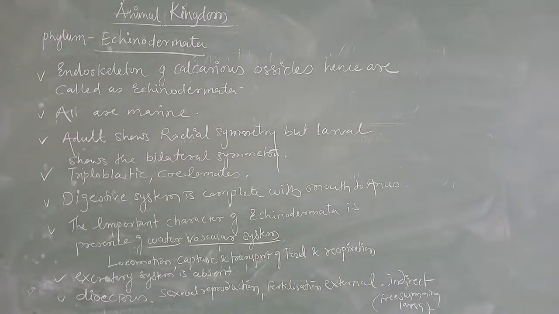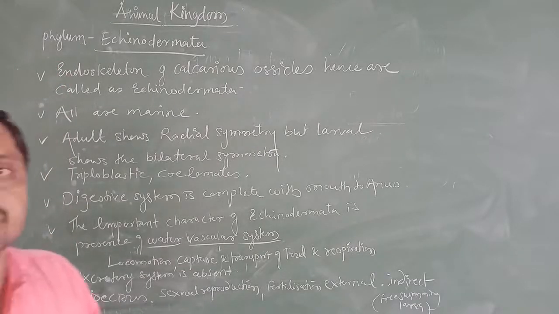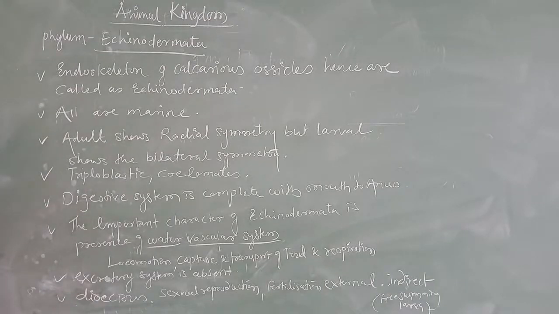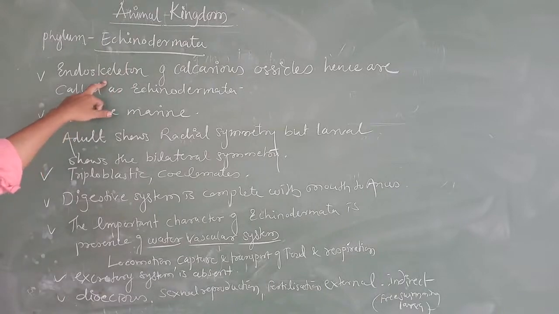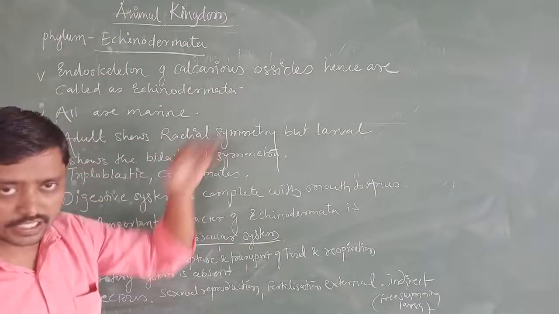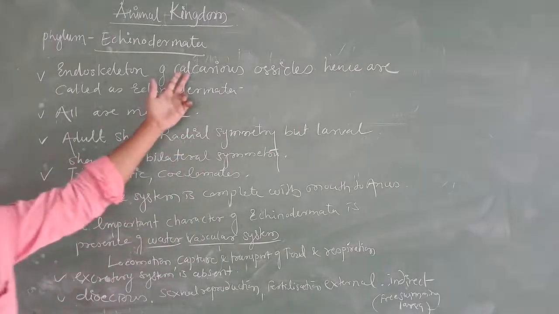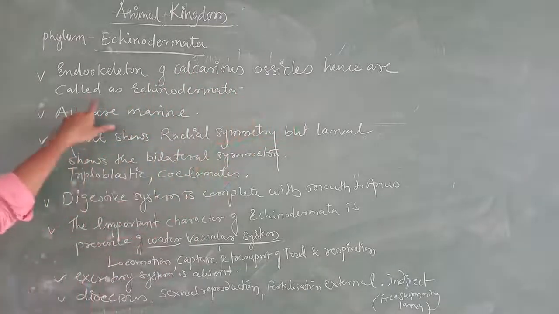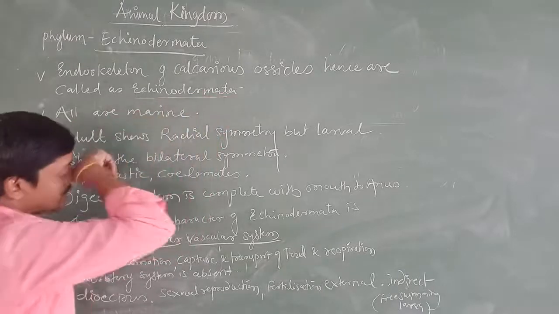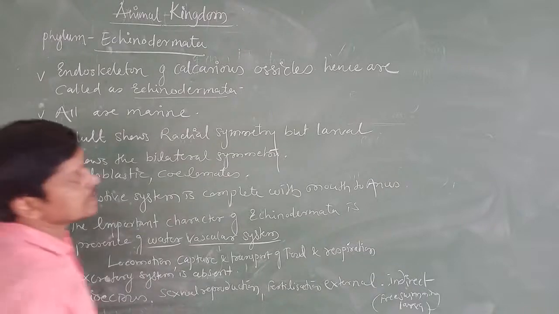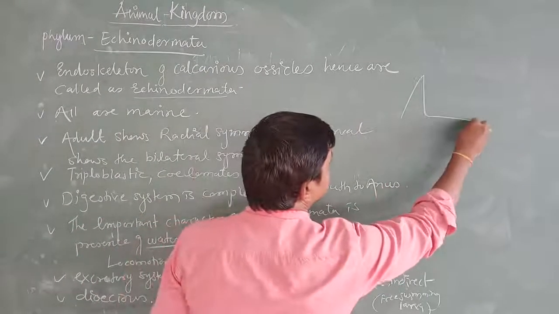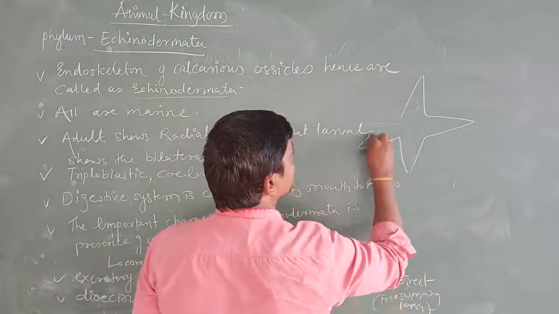Now the next phylum we are going to study is Echinodermata. We have studied the general characters of Mollusca, and now we are going to study the general characters of Echinoderms. Echinodermata means an endoskeletal system of calcareous ossicles. The endoskeleton is made up of calcareous ossicles, hence they are called echinoderms. Here we are going to remember the example, starfish.